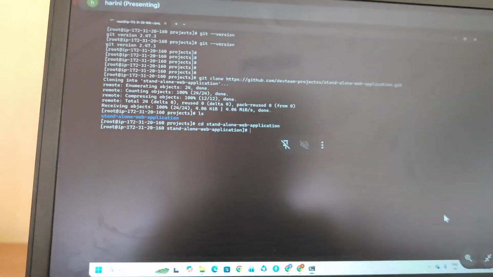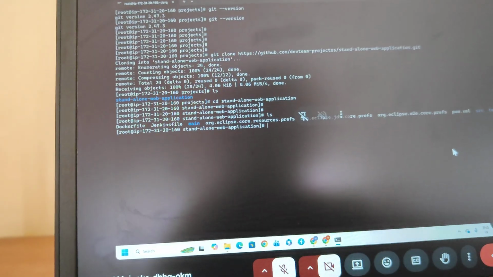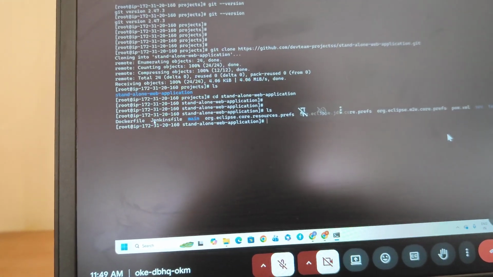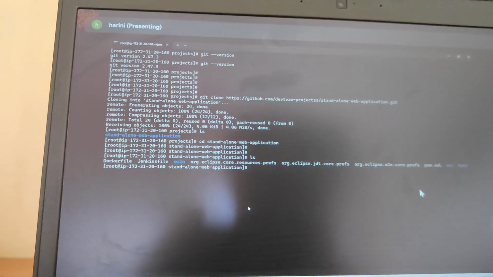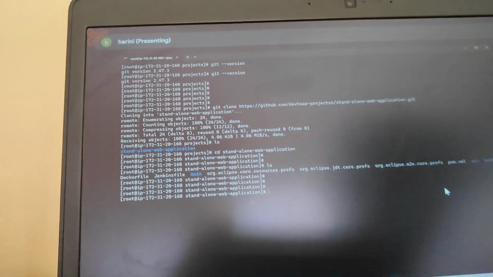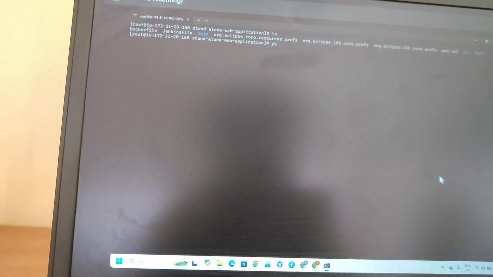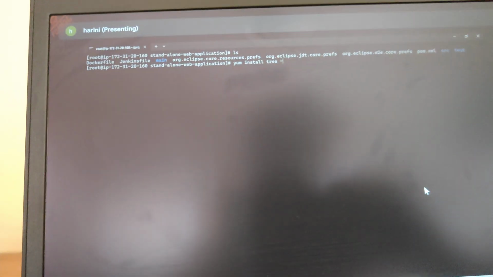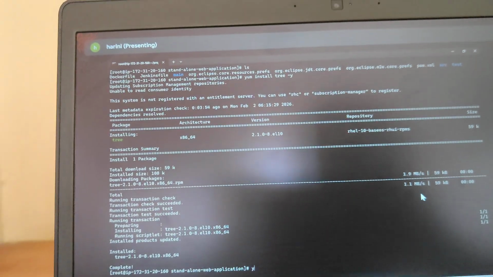See this standalone application. Enter ls and see what files are available. Some files are available: Dockerfile, Jenkinsfile, main file. So this architecture is completely visible now. One more command is available: if you want to install the tree software, mvn install. Then the tree architecture files are visible, the model pattern architecture is visible.